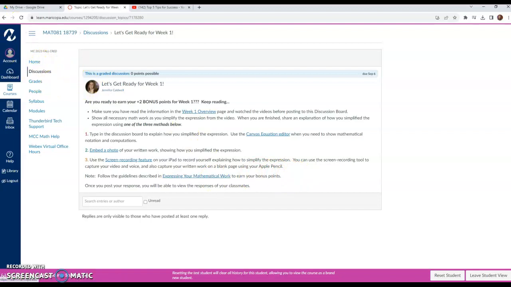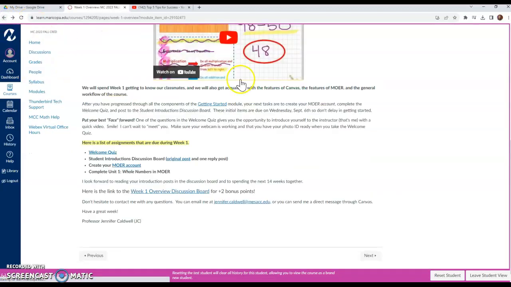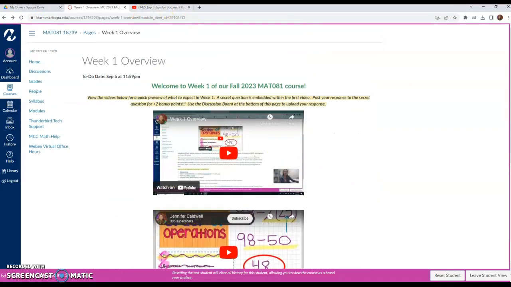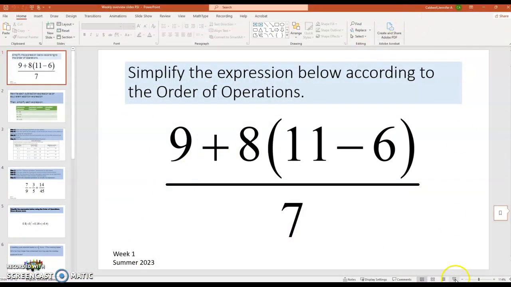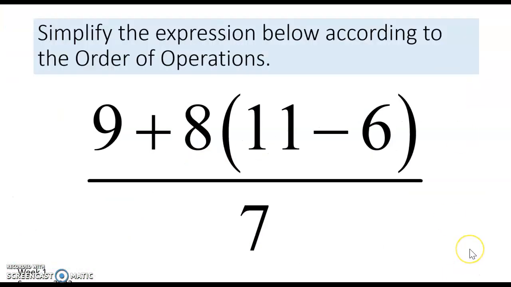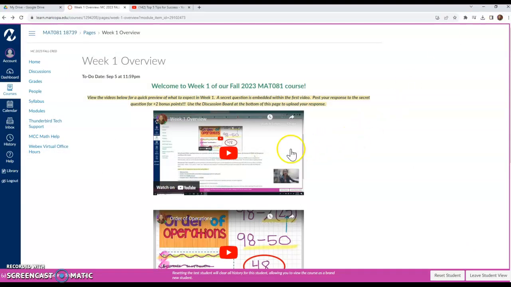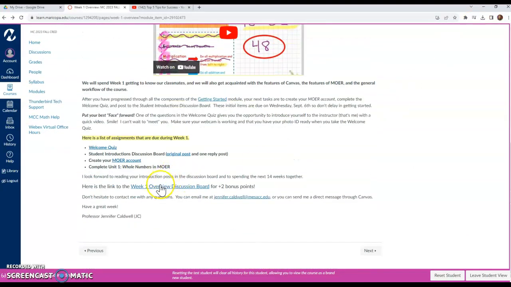All right, so let's go back and let's take a look at our secret question. So here we are going to take a look at it right now. And here it is. You're going to simplify the expression below according to the order of operations. So remember, watch the video tutorial, which walks you through the steps for using the order of operations to simplify expressions with whole numbers, and then post your response to this in the discussion board that you can find down here at the bottom of the week 1 overview.